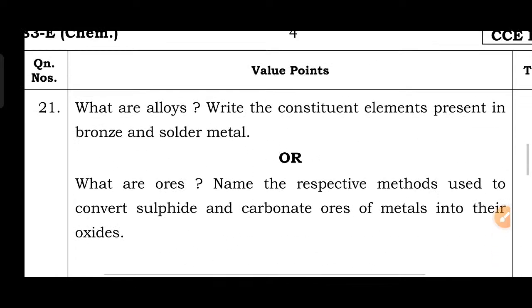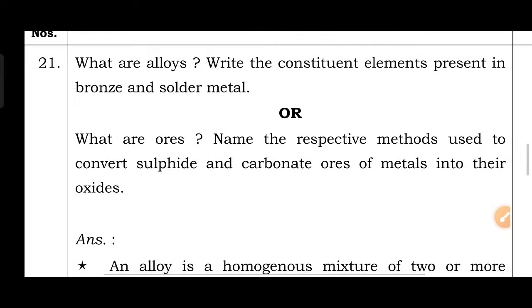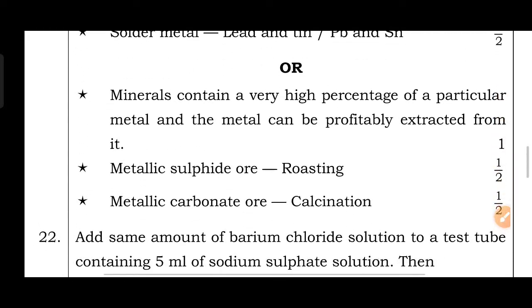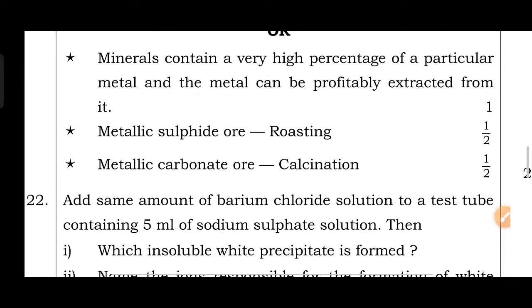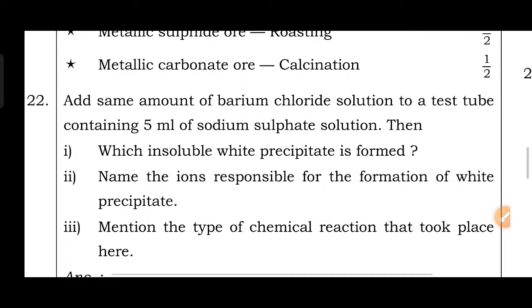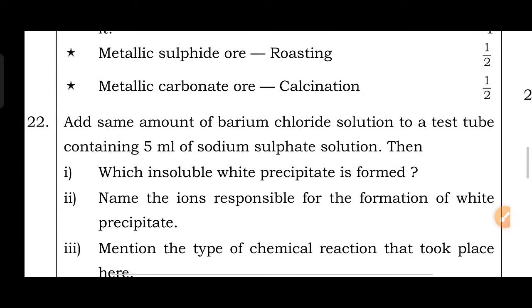Okay, for this question, another one, an OR type question is there. What are ores? Name the respective methods used to convert sulfide and carbonate ore of metals into their oxides. Then see, minerals contain a very high percentage of a particular metal and the metal can be profitably extracted from it. Metallic sulfide ore, roasting. Metallic carbonate ore, calcination. With oxygen, without oxygen, that's roasting and calcination. Both are heated.